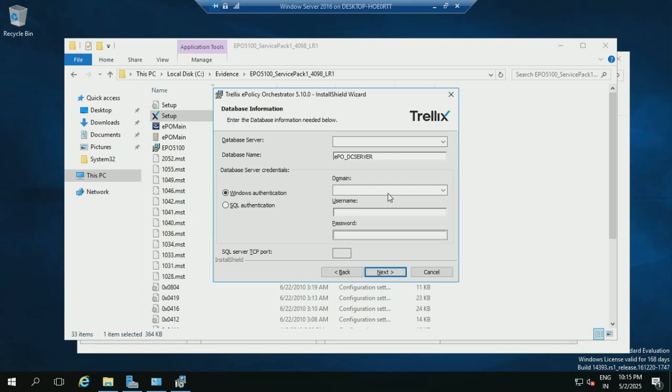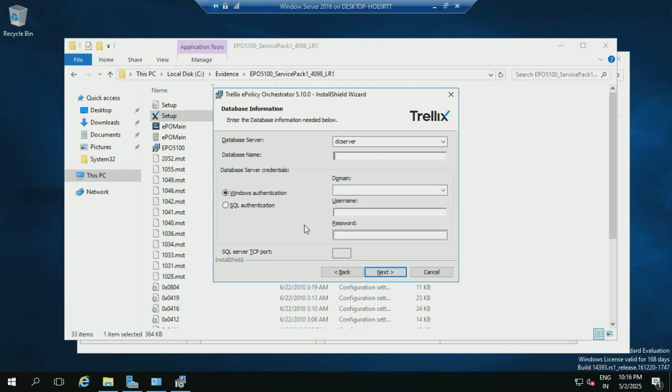Now we have reached the database information. You can see that database information. Just write the name of the database server, meaning the server on which you have installed the database. Just write the server name. In my scenario, the server name is DC server. And here put the database name. This is the server name, the database server name, meaning the server where you installed it. This is the database name.